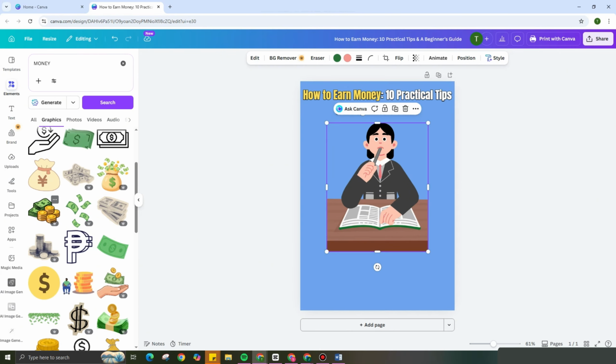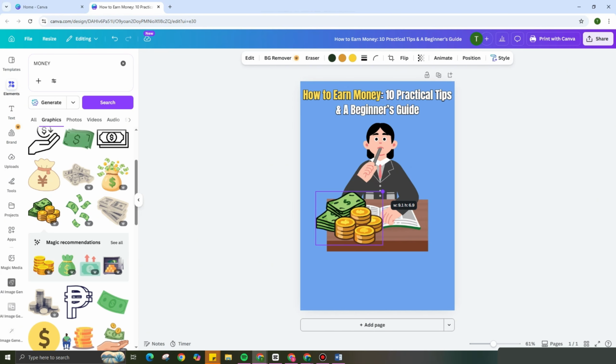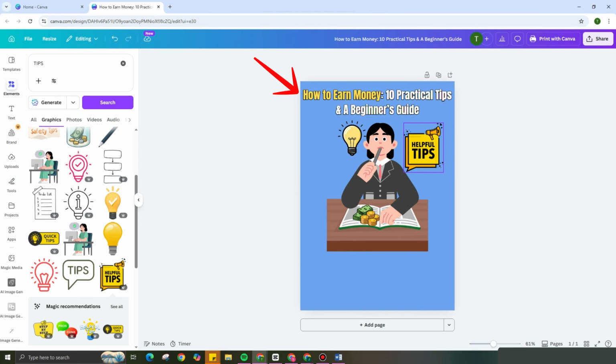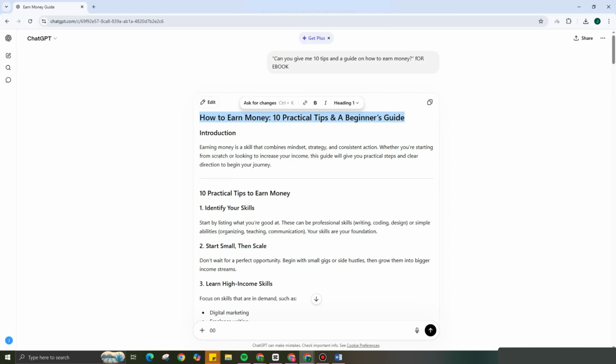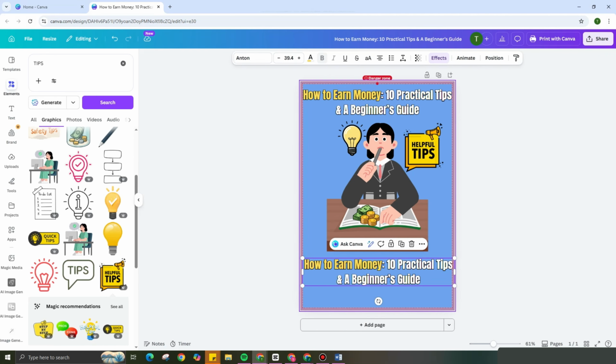All you have to do is search that keyword here in the elements section. And then once you find it, just drag it or put it anywhere here on the page. Once done, you can copy and paste the text box and then add the introduction here. Go back to your ChatGPT, copy the introduction, and then paste it here in Canva.